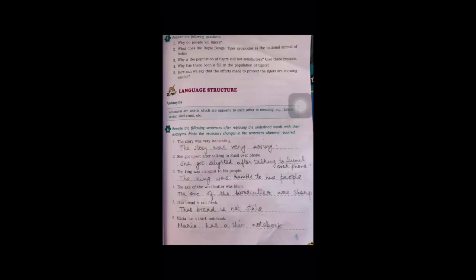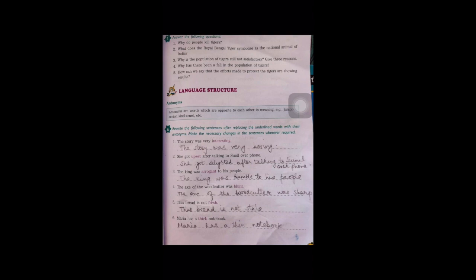Rewrite the following sentences after replacing the underlined words with their antonyms. Make the necessary changes in the sentences where required. Now, antonyms are words which are opposite to each other in meaning. For example, junior, senior, kind, cruel. Now, let's see. The story was interesting. The story was very boring. So, the opposite of interesting is boring.